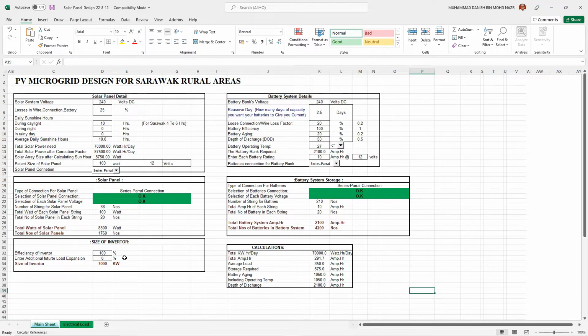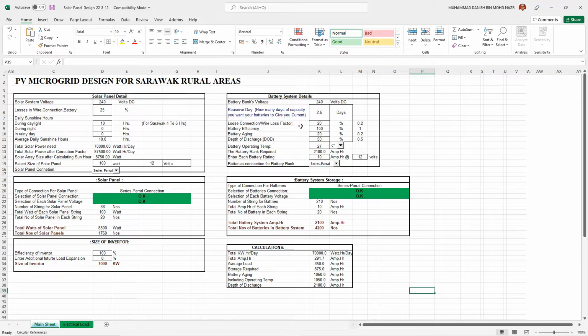For the inverter, the efficiency is 100%, so the size of inverter needed for the design is 7000 kilowatt. Okay, next is the battery system detail. The battery bank voltage is 240 volt DC. The reserve day, as mentioned, is 2.5 days. The loss in connection is 20%. The battery efficiency is 100%. Battery aging is 20%. DOD for the battery is 50%.